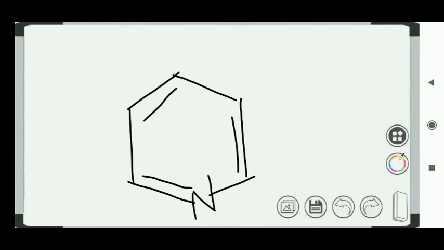In the latter case, the ring is termed a heterocycle. Pyridine and furan are examples of aromatic heterocyclics.